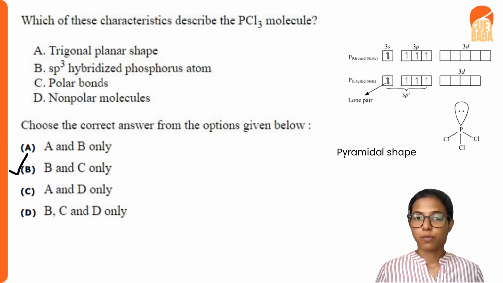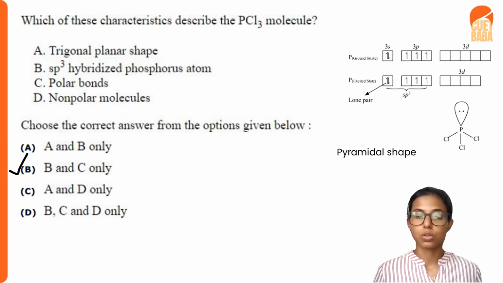So it is true that in phosphorus, the hybridization of phosphorus will be sp3. So the B statement is true. And in phosphorus, there will be a lone pair of electron.